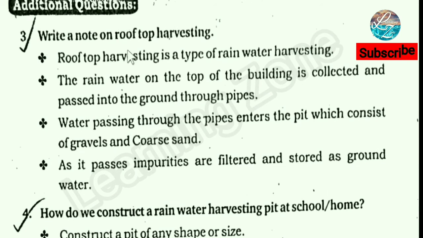Write a note on rooftop harvesting. Rooftop harvesting is a type of rainwater harvesting. The rainwater on the top of the building is collected and passed into the ground through pipes. Water passing through the pipes enters the pit, which consists of gravels and coarse sand. As it passes, impurities are filtered and stored as groundwater.